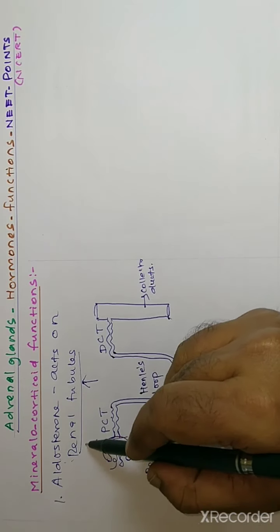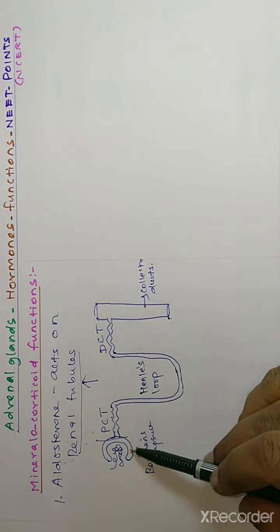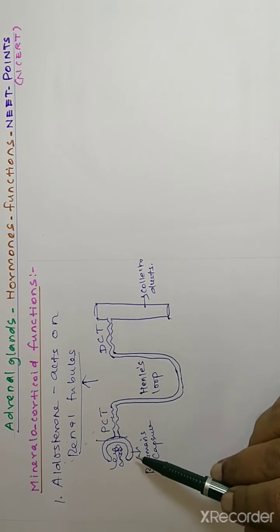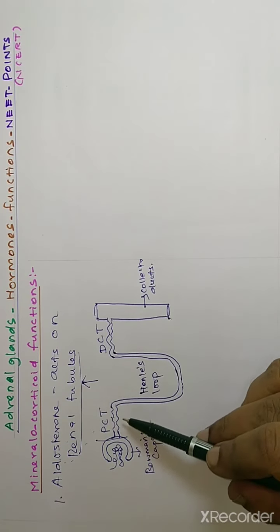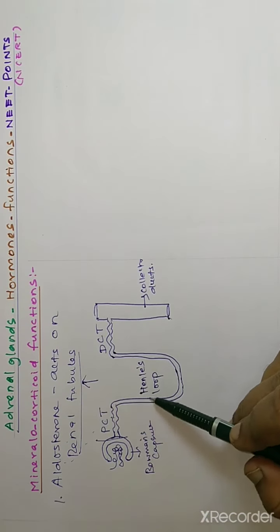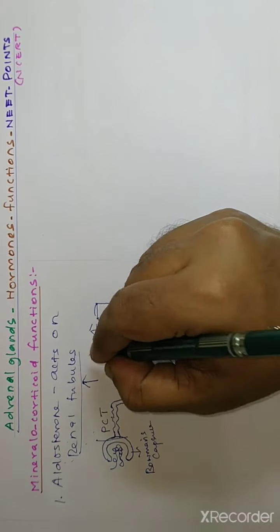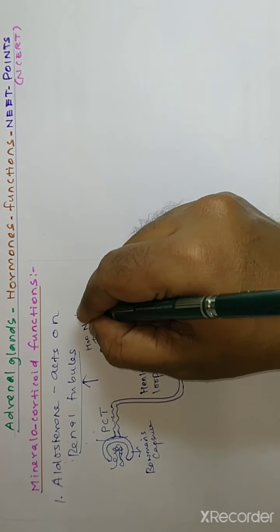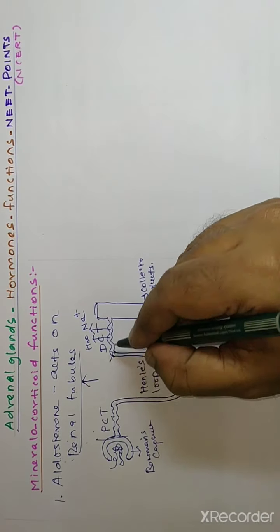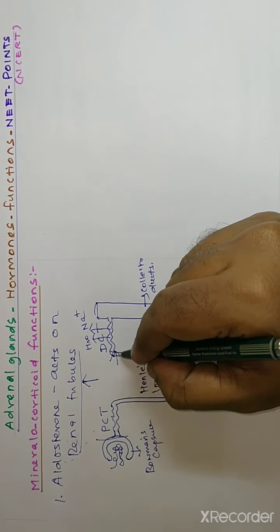The aldosterone hormone acts on the renal tubules. Inside the renal tubules, the main function of the nephron is to filter the waste material from our blood. So when the filtrate travels inside the renal tubules, from the filtrate it absorbs two important things, water and sodium ion. It excretes, that means it removes from the blood, two important ions, potassium and phosphate ion.